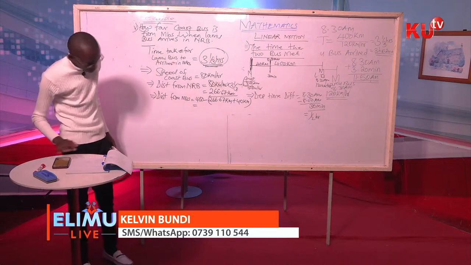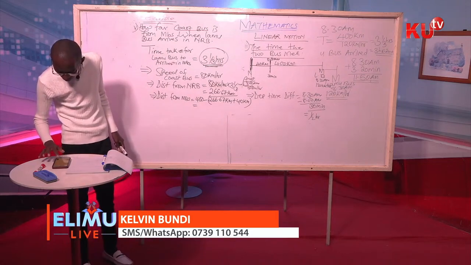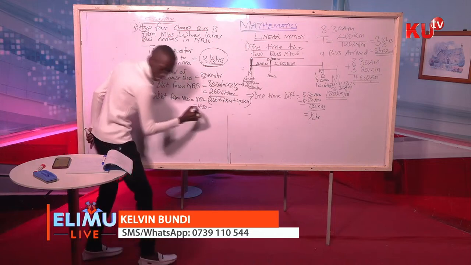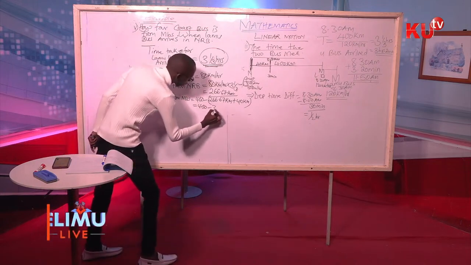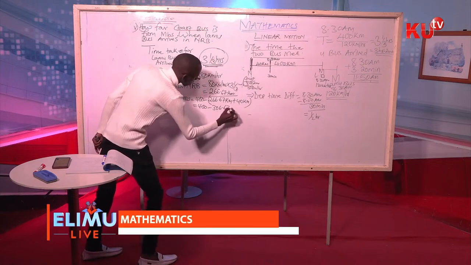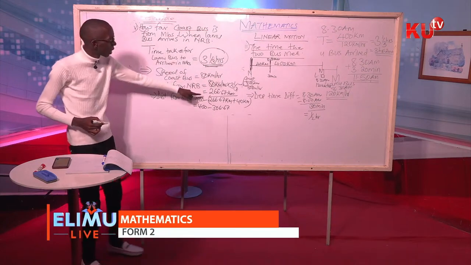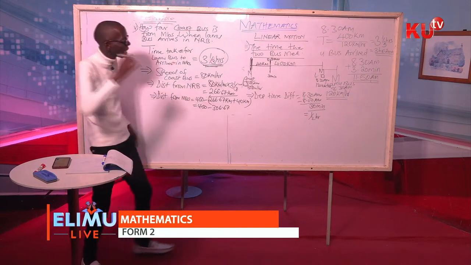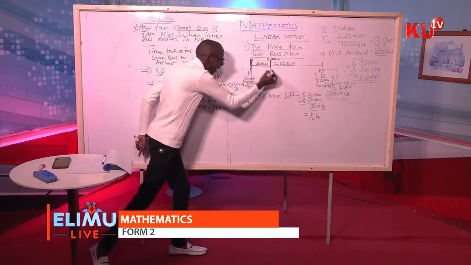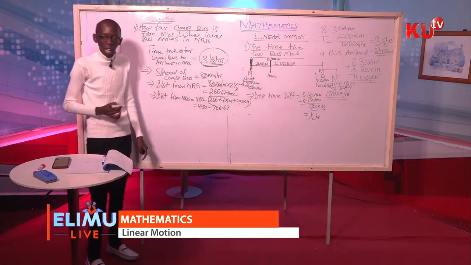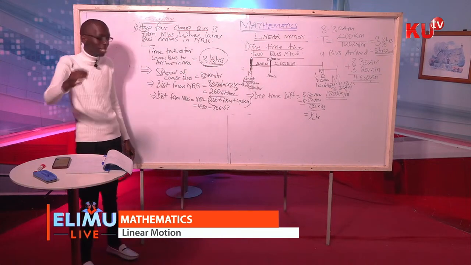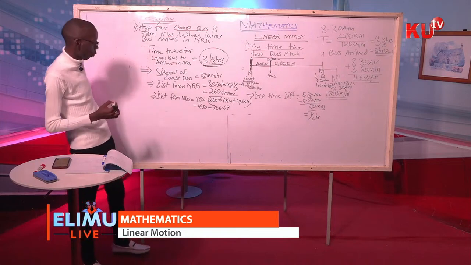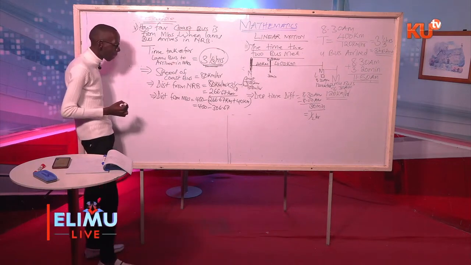And remember that still there is 40 kilometers that this Coast Bus had covered by 8:30. Don't forget that. There is 40 kilometers it had covered. Never forget to add that. So 400 minus 266.67 plus 40.